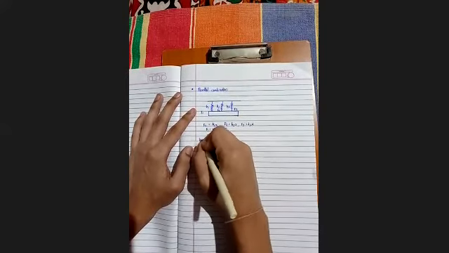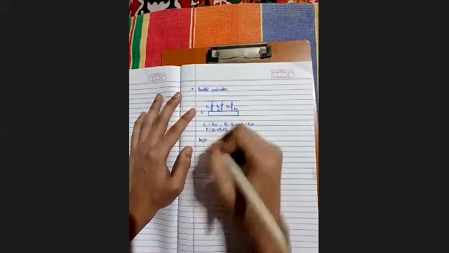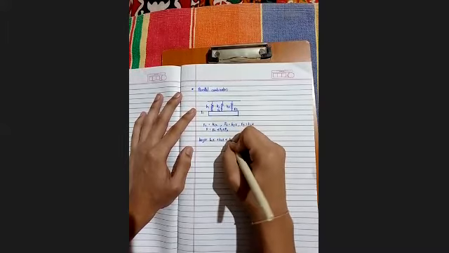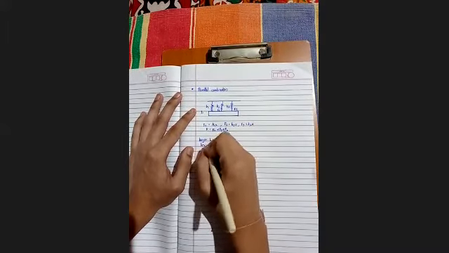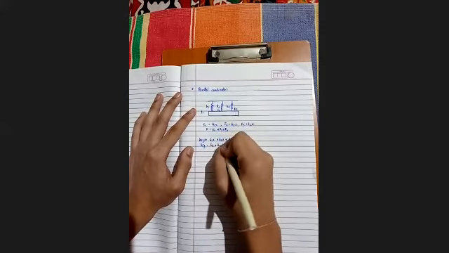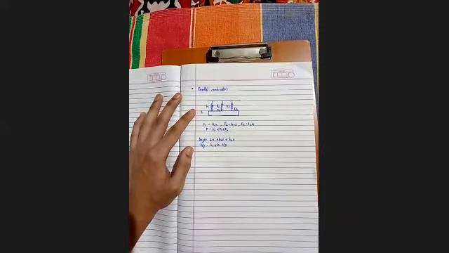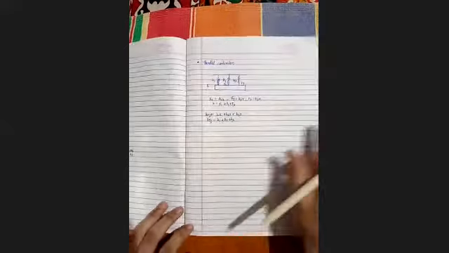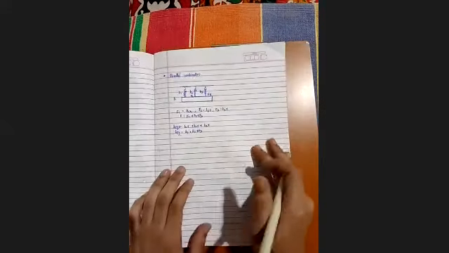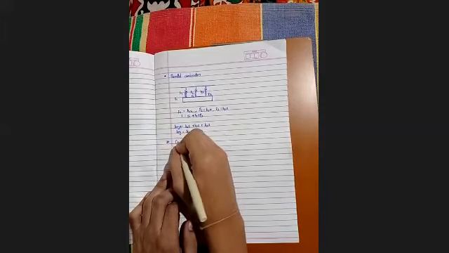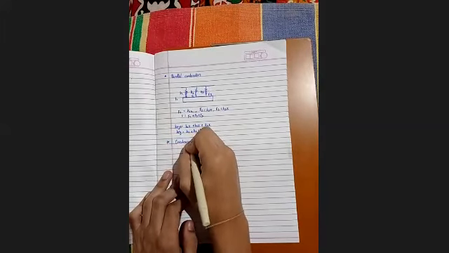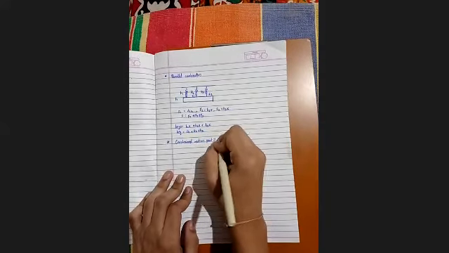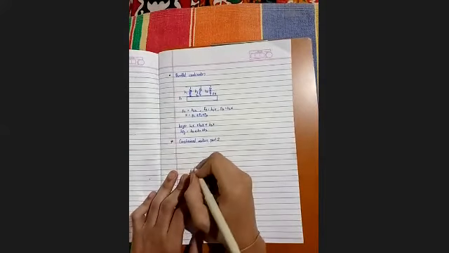So k equivalent x is equal to k1x plus k2x plus k3x. So k equivalent is equal to k1 plus k2 plus k3. So that's for the series and parallel combination of springs. Further, we'll be learning about constraint motion part 2. So I'll be drawing a diagram to explain this.